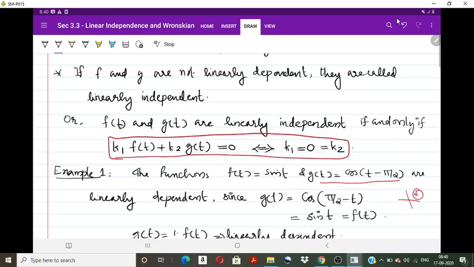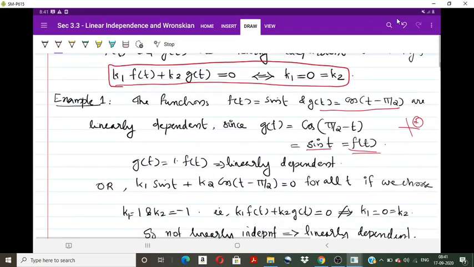So g of t is equal to sin t, which is actually f of t. So g by f is equal to 1, or g of t equals 1 into f of t. So we can say that g and f are linearly dependent.